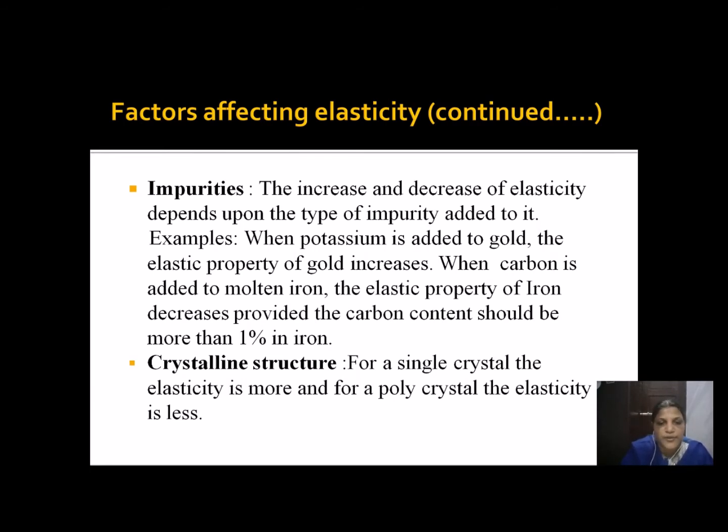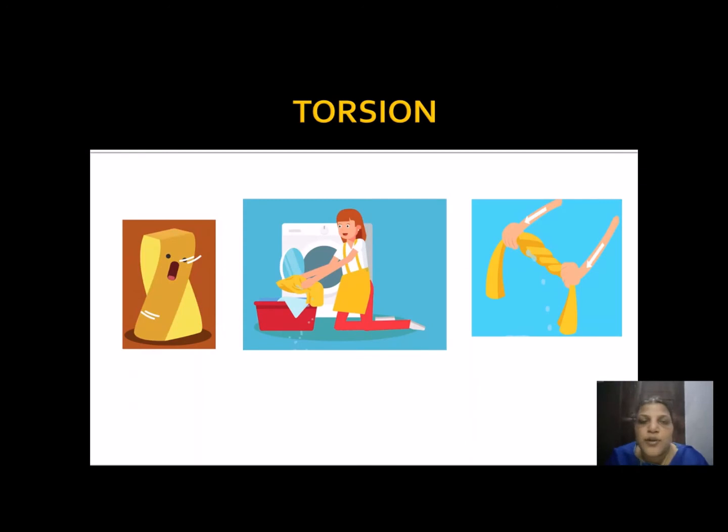The fifth one is the crystalline structure. For a single crystal, the elasticity is more, but for an amorphous or polycrystalline material, the elasticity is less. The next concept we are going to study is the torsion pendulum.